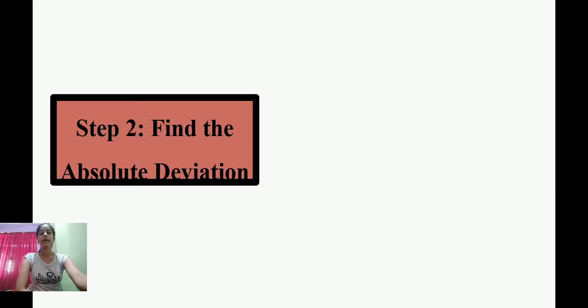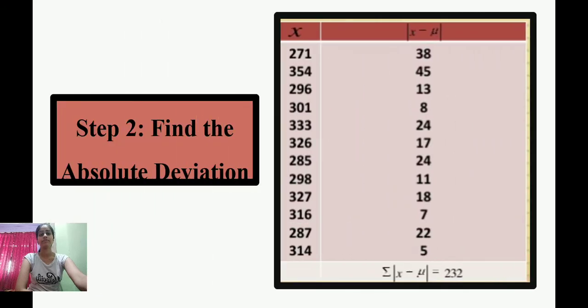Step 2. Find the absolute deviation. For calculating this, we have to do x minus mu, which we have already found. So just 271 minus 309, we will get 38. So this is the absolute value of x minus mu. The bars are there because there will not be a minus sign in this following table. So you can see the summation of absolute x minus mu. So we will get the absolute deviation.